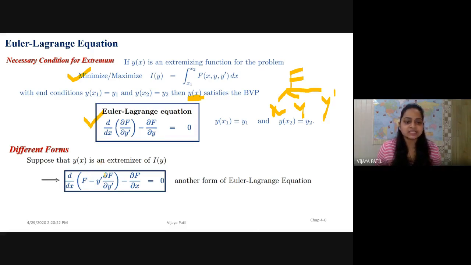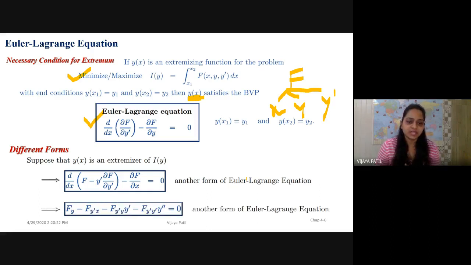What is this? One of the forms is d/dx (f − y' ∂f/∂y') − ∂f/∂x = 0. So this is also one of the forms of the Euler-Lagrange equation. Another form is f_y − f_{y'x} − f_{y'y} y' − f_{y'y'} y'' = 0.